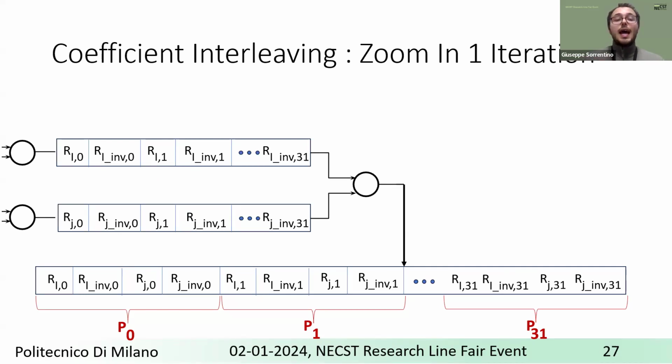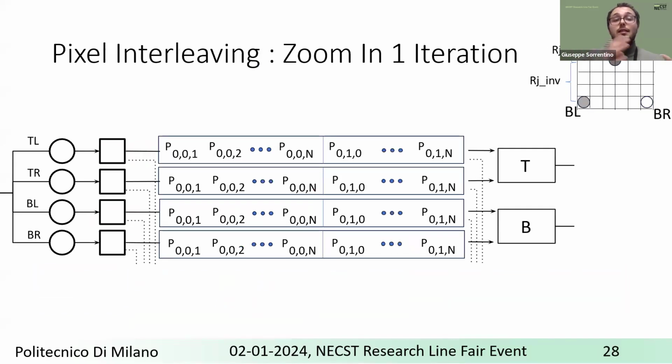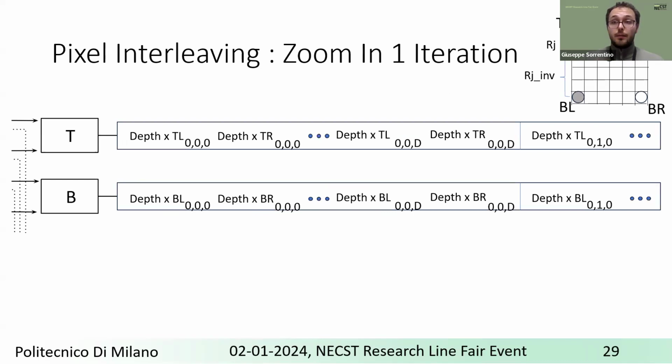Indeed, in this stream, every 4 coefficients correspond to the coefficients required to evaluate a single pixel. Obviously, this order is effective only if the pixels also fulfill it. So also in pixel interleaving, we have to organize the pixels. Indeed, we take the 4 transformed volumes, so the 4 transformations, and we give these volumes to 2 different processing elements, and then to the PL, and this PL kernel performs the interleaving.